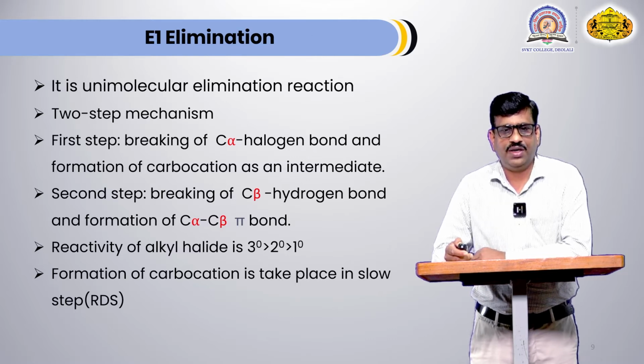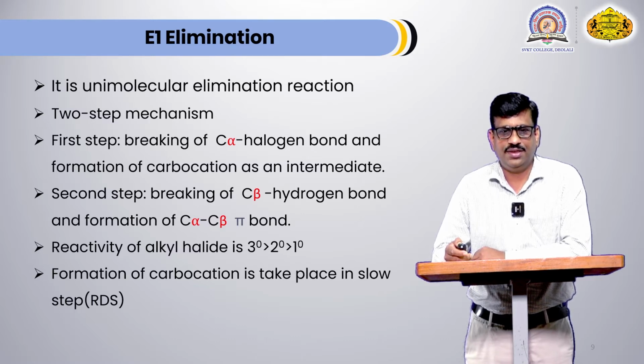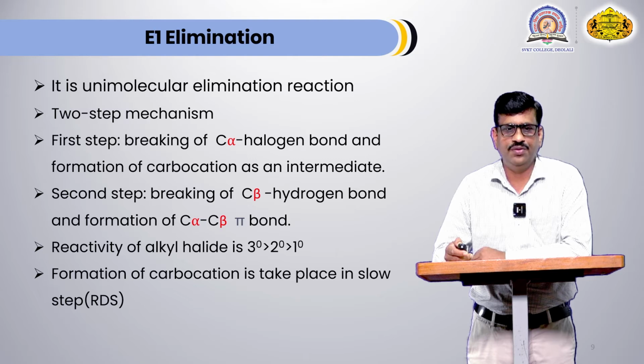And stability of carbocation is in following order, that is, tertiary carbocation is more stable as compared to secondary carbocation, and secondary carbocation is more stable as compared to primary carbocation. In E1 elimination, rearrangement also possible. When there is formation of primary carbocation, it try to convert itself into secondary one, or when secondary is formed, it try to convert into tertiary one. And in this way, rearrangement reactions are possible in E1 elimination.